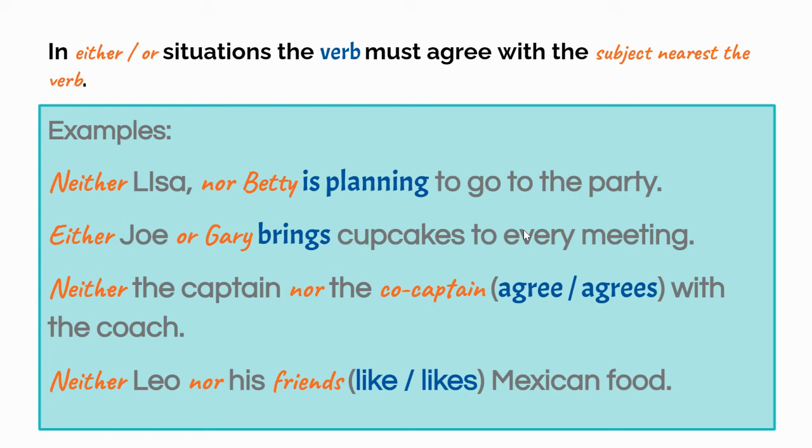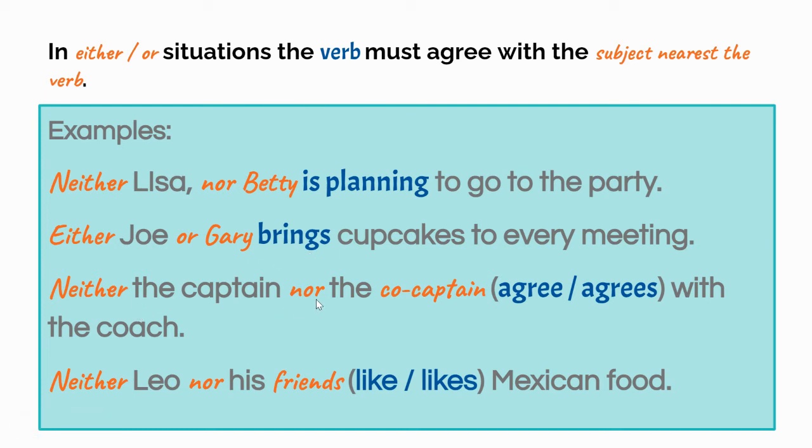Tricky situation number 3. In an either-or situation, the verb must agree with the subject nearest the verb. So, neither Lisa nor Betty is planning to go to the party. Betty is planning to go to the party. If it was both of them, if it was Lisa and Betty, it would be "are planning." But it's one or the other, so it's singular, "is planning." Either Joe or Gary brings cupcakes. Only one of them, so he brings, singular.